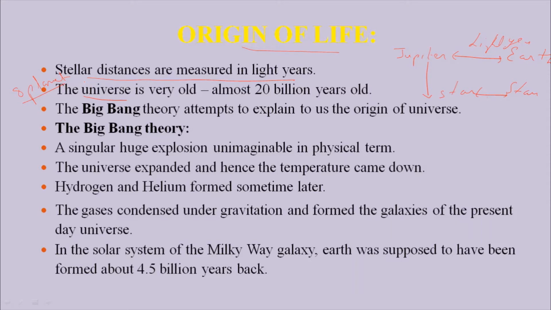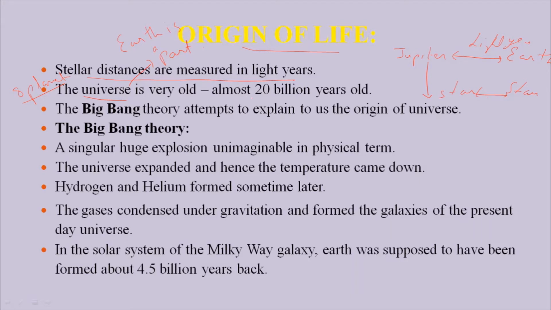So for the origin of the Earth, the Earth is a part of the universe, and this universe is very old.